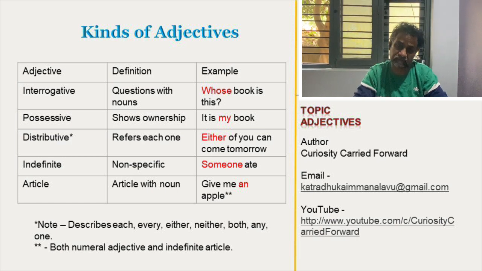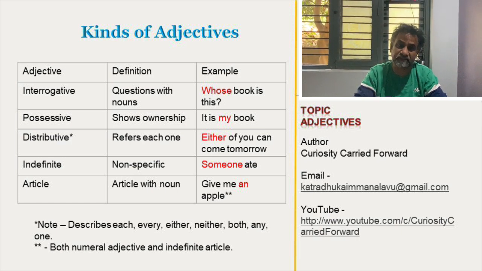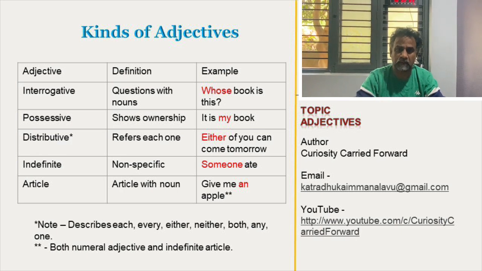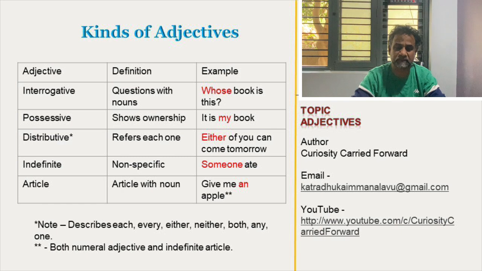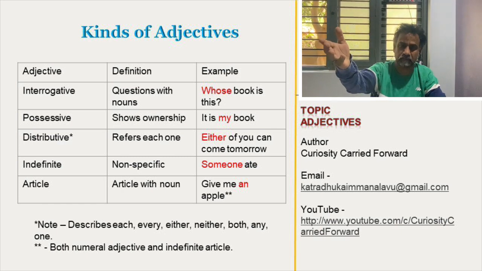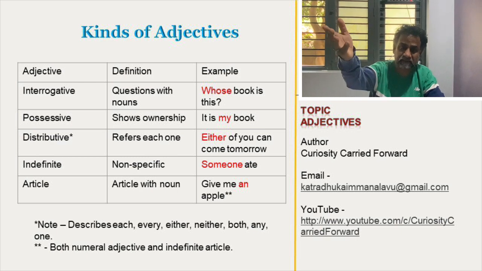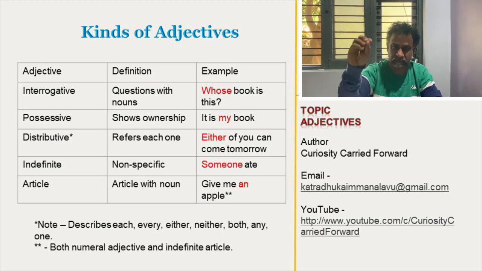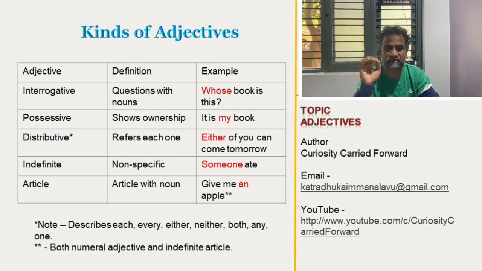Next one is possessive, which states the ownership of a particular noun. If somebody asks whose book is this, it's my book. Okay, it is his book. That my or his or her, this is possessive. Who owns? The person owns the particular noun. That is possessive adjective. Next one is distributive.